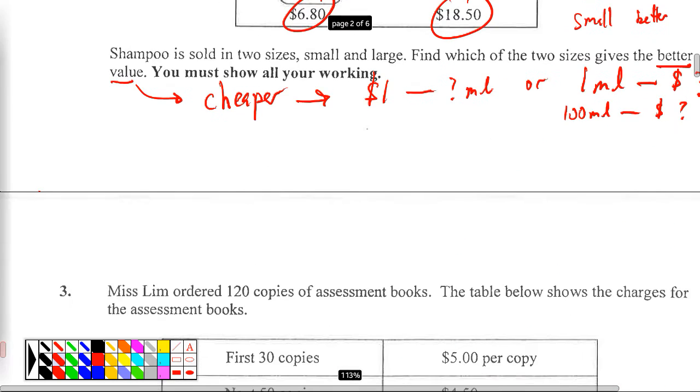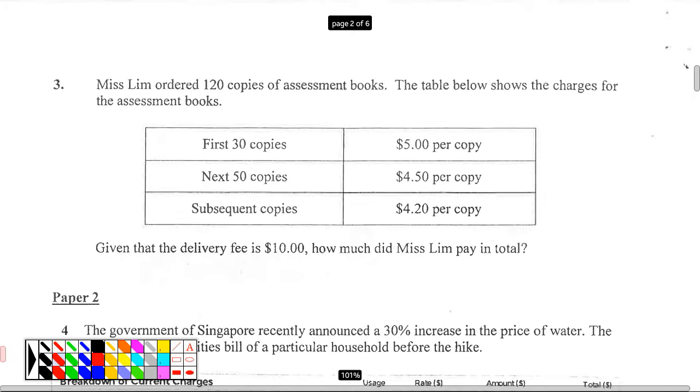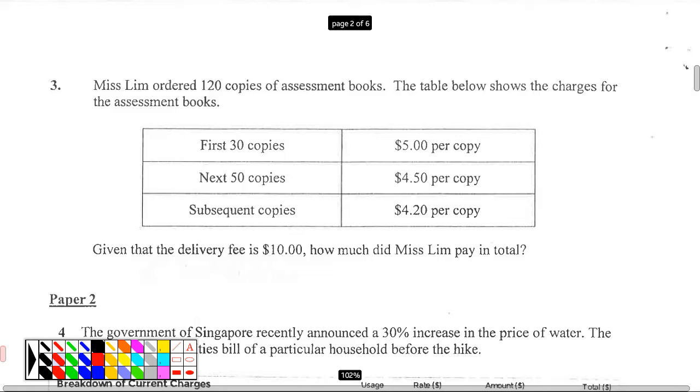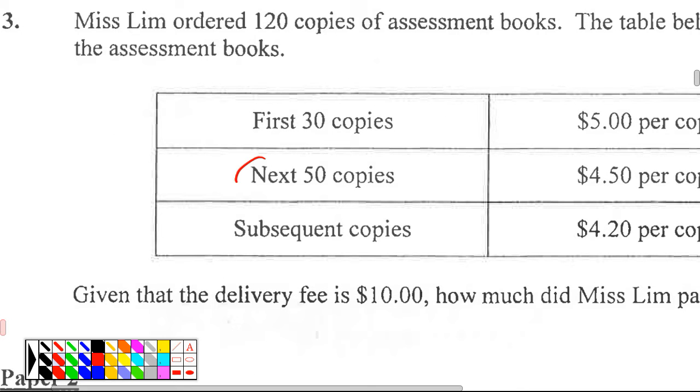Let's go to the next one. Now this is the one where we need to understand a few things. Number 1. First 30 copies, this much. Next 50 copies, this much. Subsequent copy, this much. Can we try to understand what is the meaning of next and subsequent?